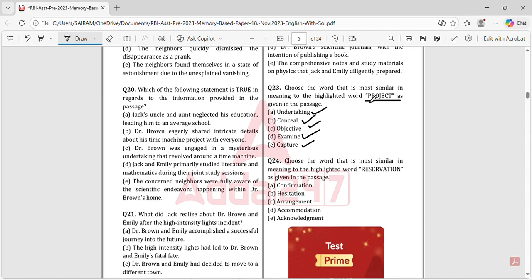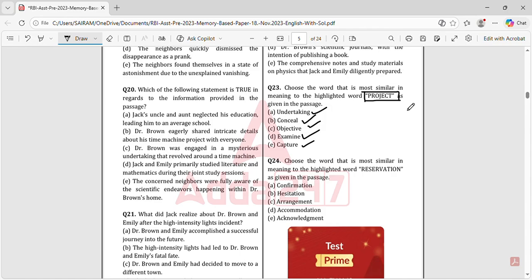So in this kind of question, what you're supposed to do is go to the passage, check where the project is and what that sentence is telling. According to that you have to find the meaning here. You should not find out the general meaning of project, which is not a good approach. They have not asked you for the general meaning anywhere.